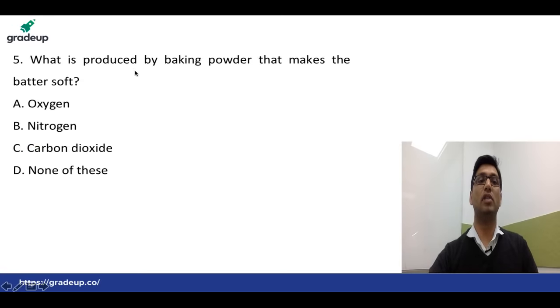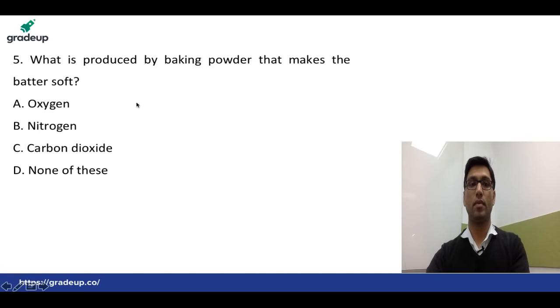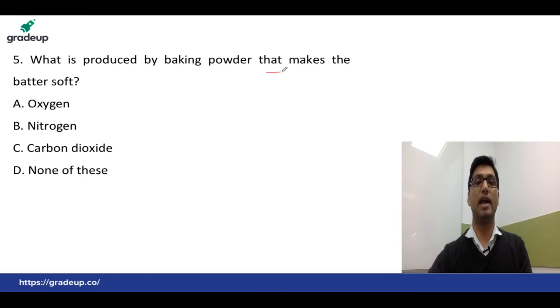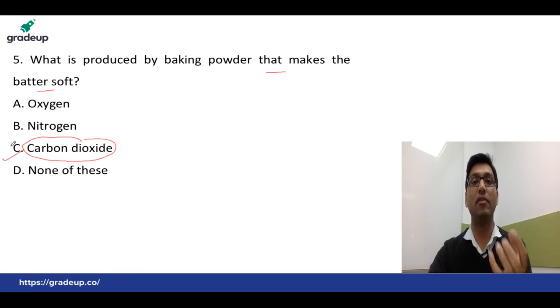Next question: what is produced by baking powder that makes the batter soft? You have all studied this when you cook cake. When you prepare cake, you mix the baking powder with water and flour, and it produces carbon dioxide, which makes the cake very fluffy.